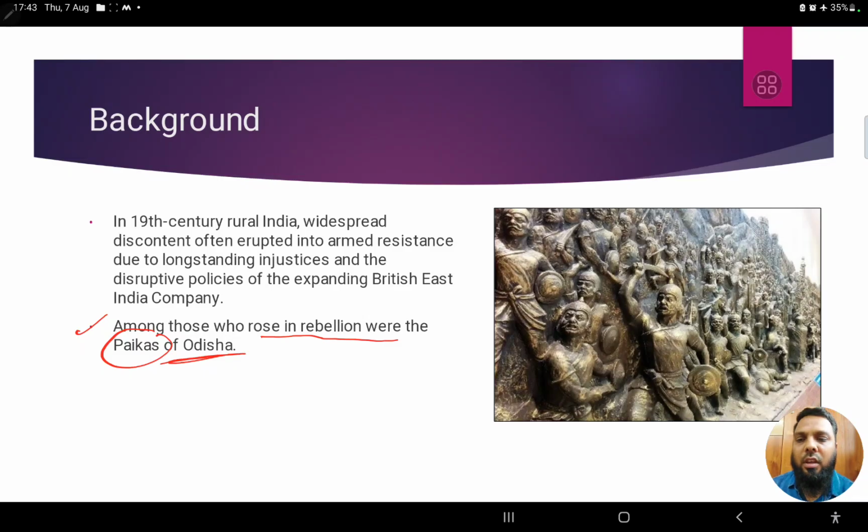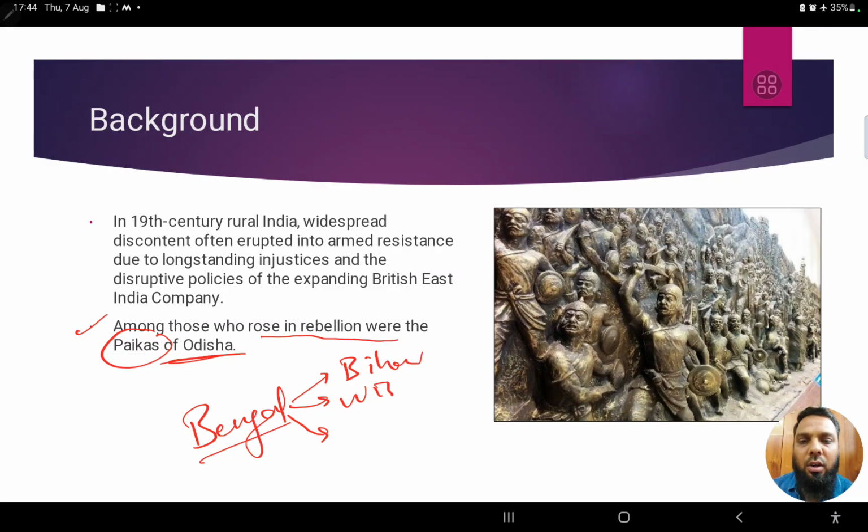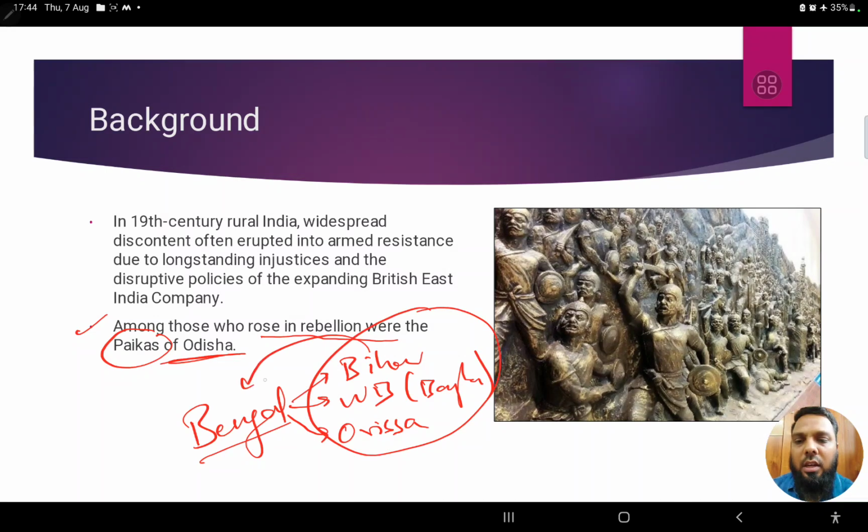When we say Bengal, during the initial period of British rule, Bengal comprised the current states of Bihar, West Bengal and Orissa, along with Bangladesh. This entire area at that time was called Bengal, so Orissa was definitely part of it.